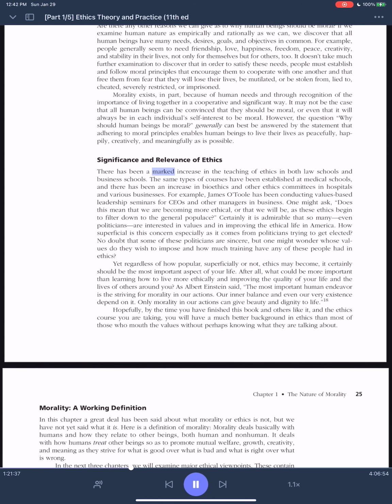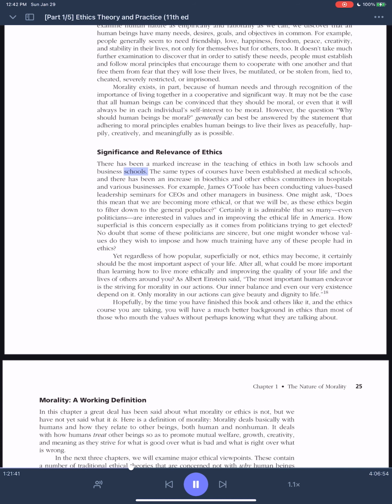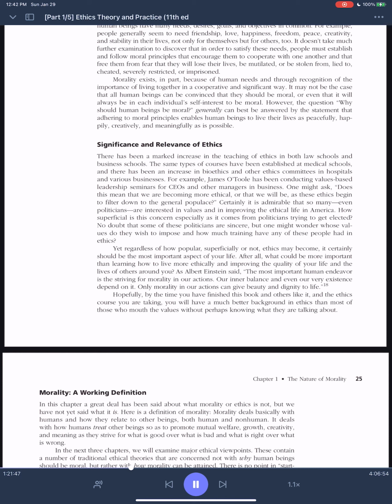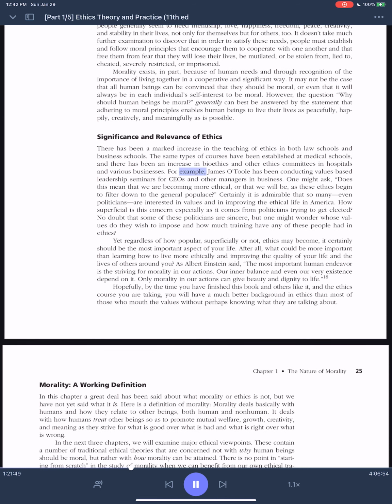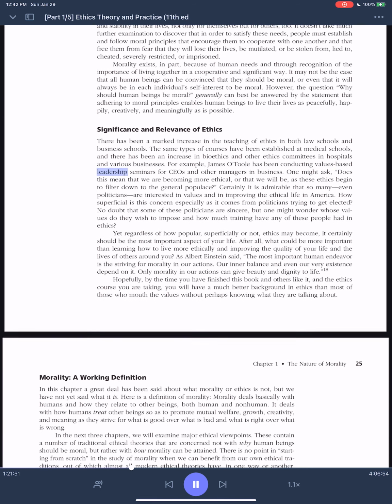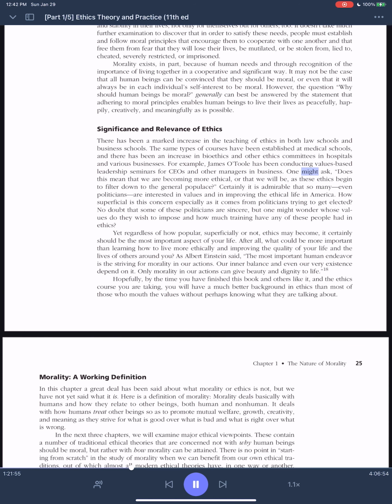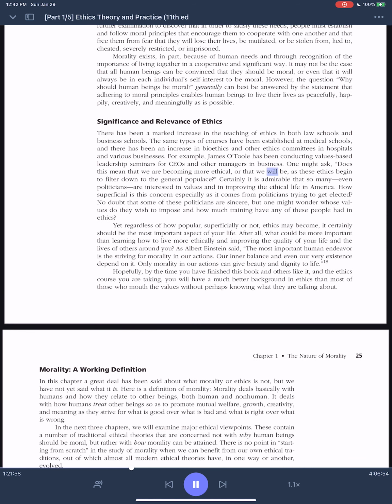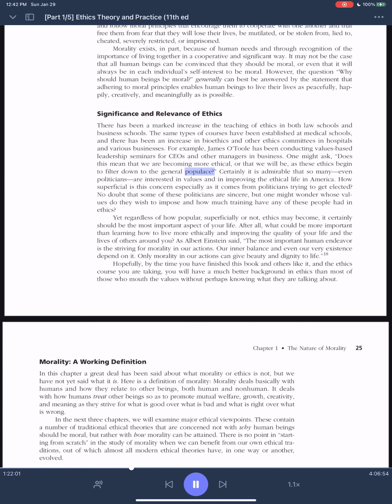Significance and relevance of ethics. There has been a marked increase in the teaching of ethics in both law schools and business schools. The same types of courses have been established at medical schools, and there has been an increase in bioethics and other ethics committees in hospitals and various businesses. For example, James O'Toole has been conducting values-based leadership seminars for CEOs and other managers in business. One might ask, does this mean that we are becoming more ethical, or that we will be, as these ethics begin to filter down to the general populace?